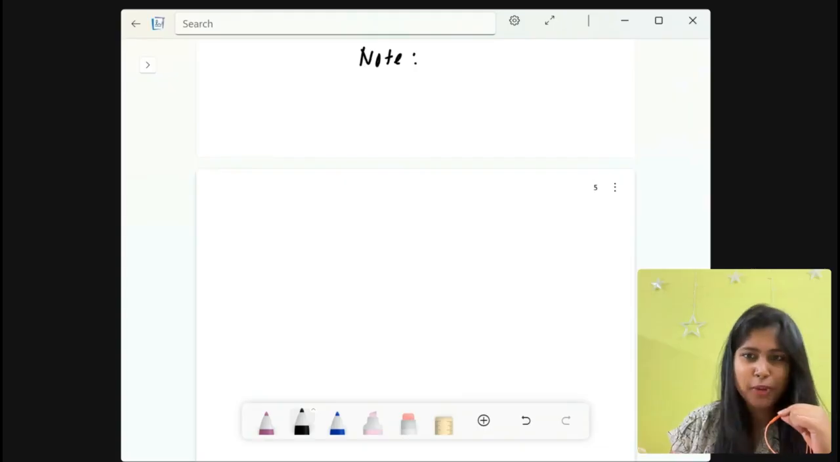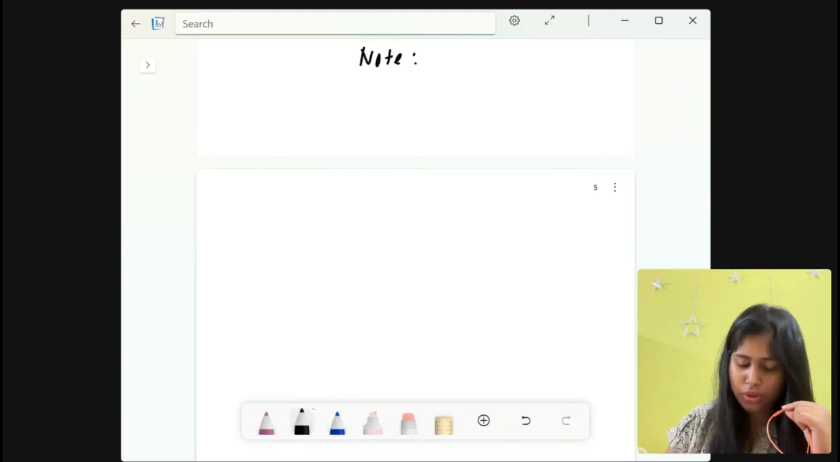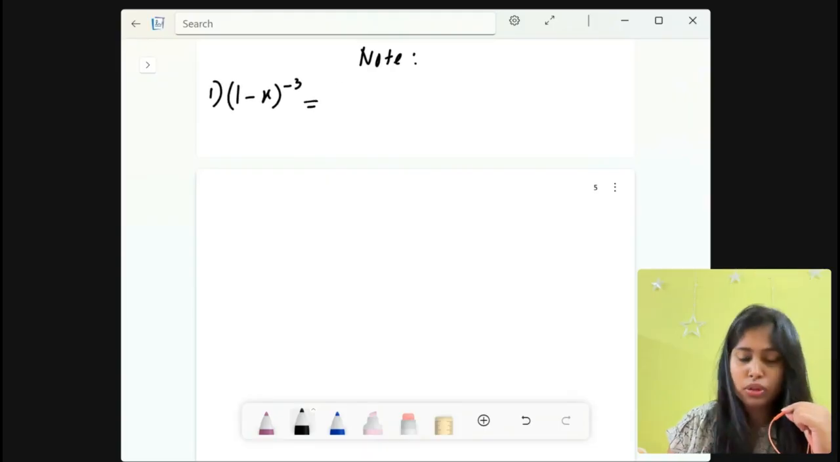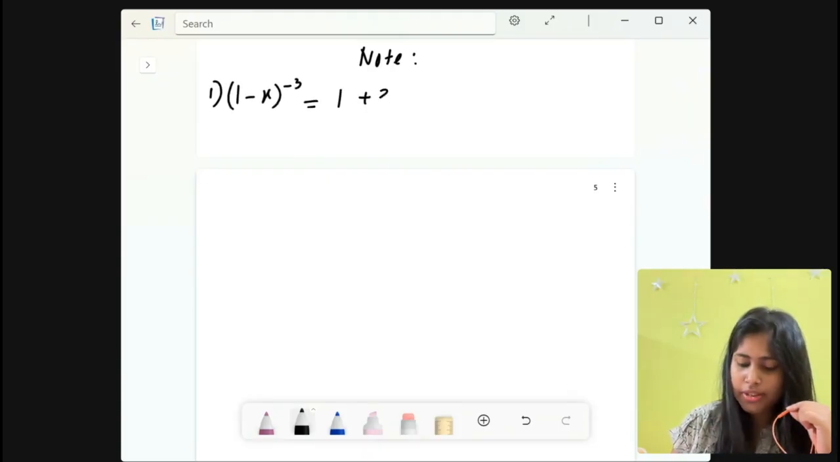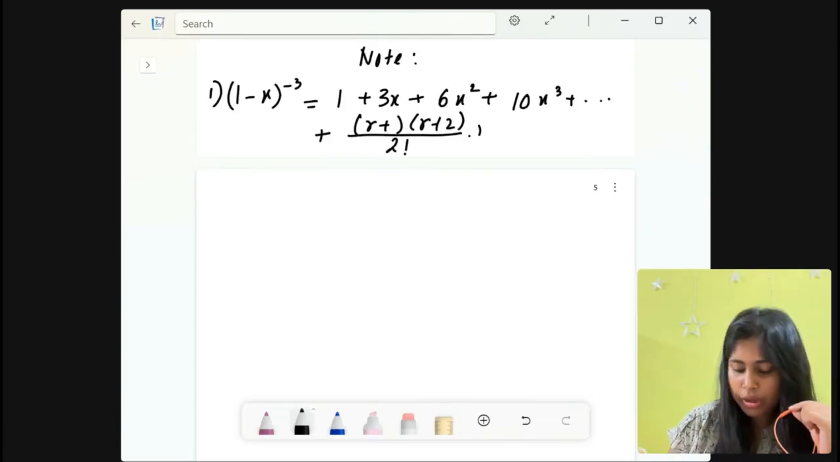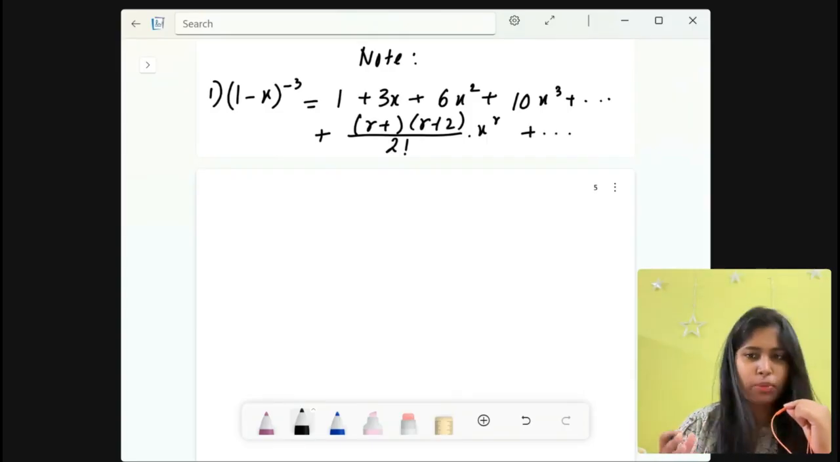Some more useful binomial expansions, which you have already studied in class 11, but I'm just reminding you once. First is (1 minus x) to the power minus 3, which equals 1 plus 3x plus 6x square plus 10x cube, and it goes on till (r plus 1) into (r plus 2) divided by 2 factorial, times x to the power r, and it again goes on. Okay, this is binomial expansion number 1.